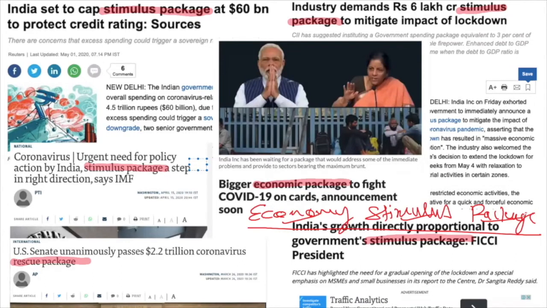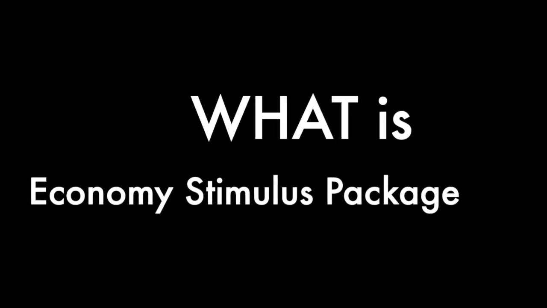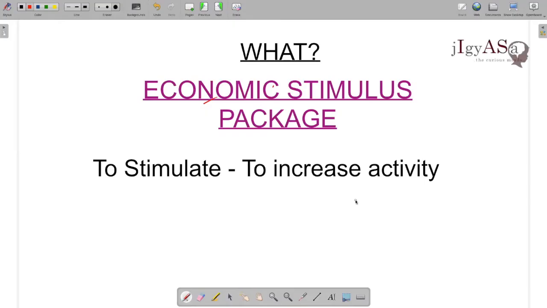We will see what is economic stimulus package, why it is given, and most importantly, how economic stimulus package actually works. So let's move ahead. To understand the topic, we will use the whiteboard now. Economic stimulus package. To stimulate means to increase activity. Any package by the government which is intended to increase the economic activity is called the stimulus package.